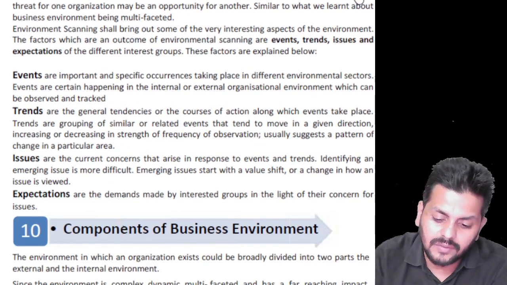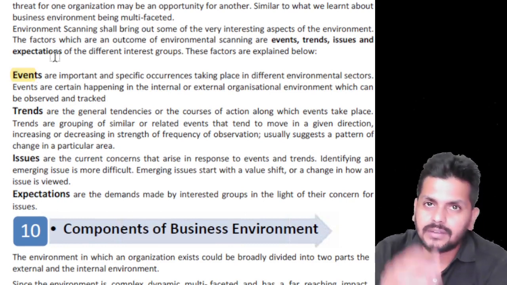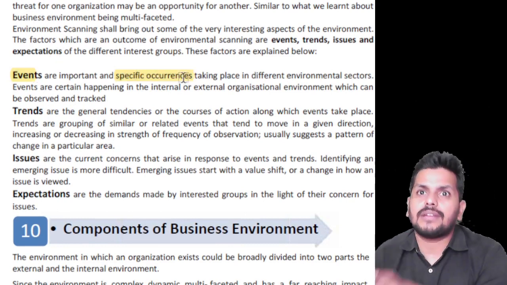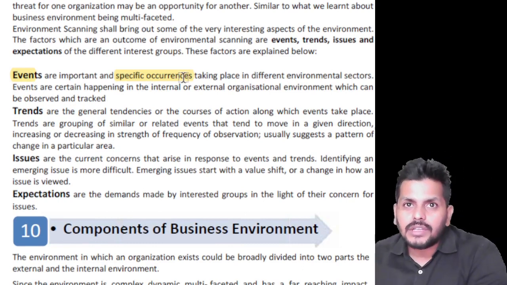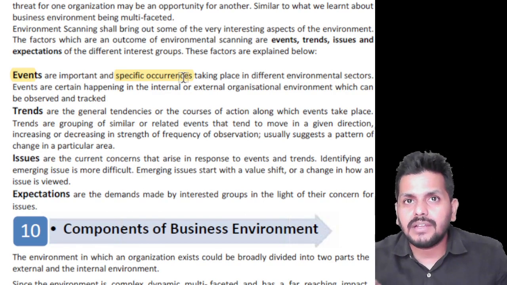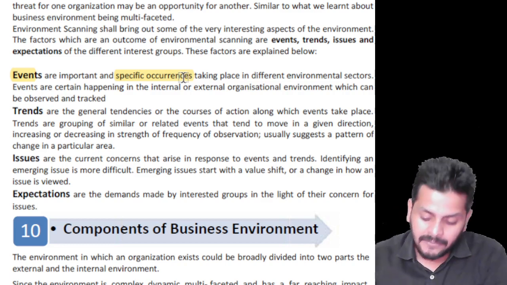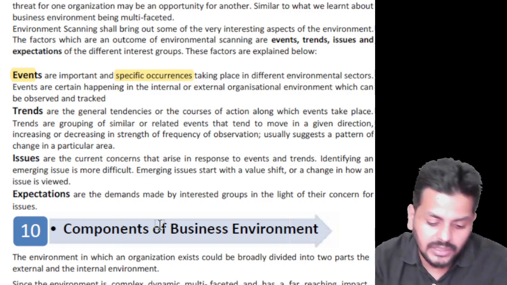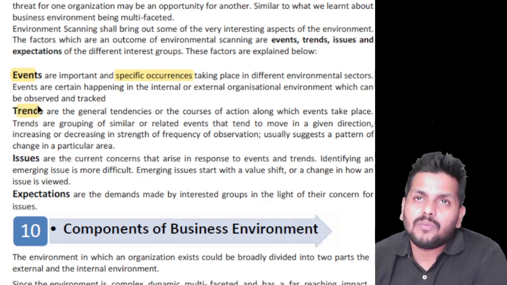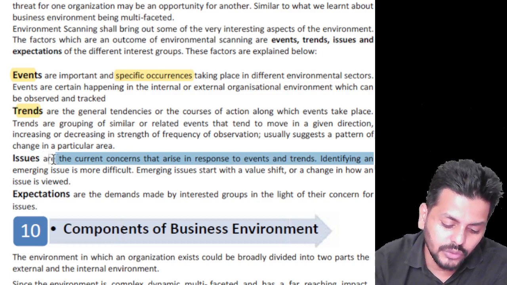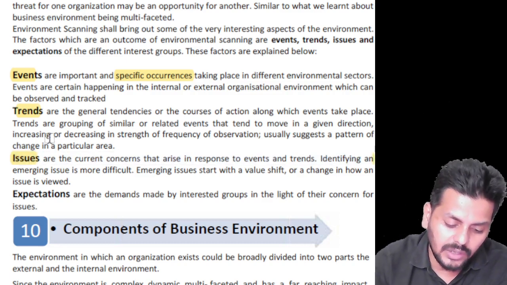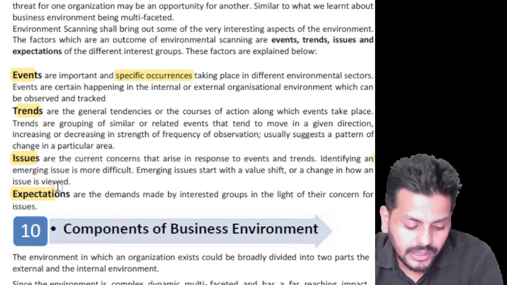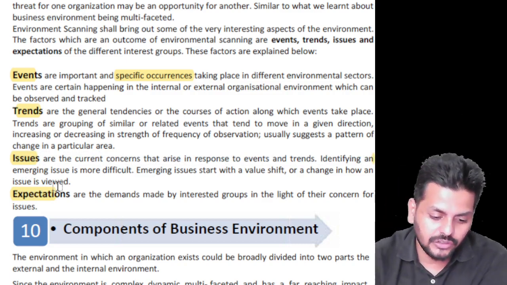What will you scan? Four keywords: events that are taking place, which are specific occurrences. A terrorist attack is an event, an earthquake is an event, or anything like that which is significantly going to have an influence on business. What has been happening in the past, how things are changing, that's called a trend. What problems we are facing are called issues, and what we ultimately want to achieve is called our expectations. You've got to balance these events, trends, issues, and expectations.